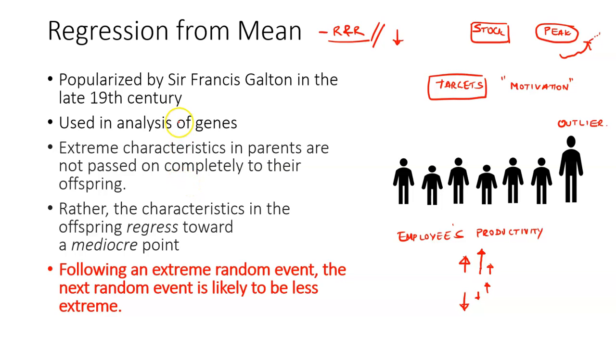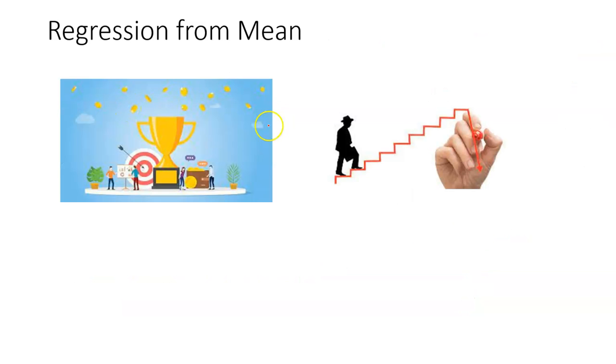Yes, this is a statistical concept that was popularized in the 19th century, but very relevant even today. We see many organizations make the mistake of rewarding not the right employees, right? People get demoted for poor performance. Is it a one-off or is it a consistent poor performance? Some organizations are good, some organizations are not good at it. Keep in mind, as I said, this is not just about employee performance, even investment decisions.